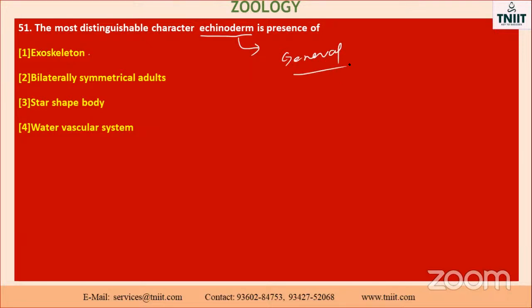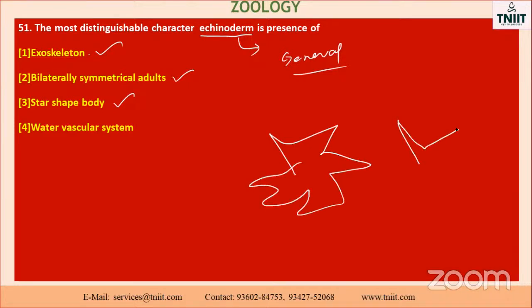Okay, general characteristics or habitat you study means you can see these things all. The presence of distinguished characters, which means all are normally present. Exoskeleton, yes. Bilaterally symmetrical adult, okay. Star-shaped body. That means the structure will be like this. Starfish, you can imagine. Okay, this is the echinoderm.